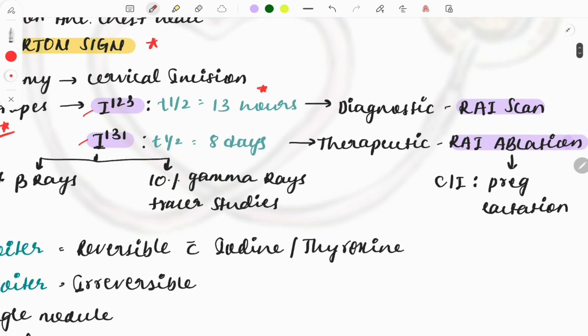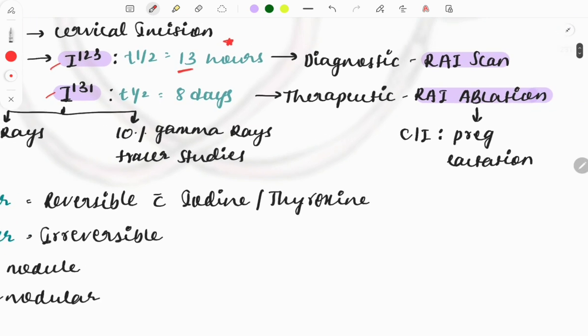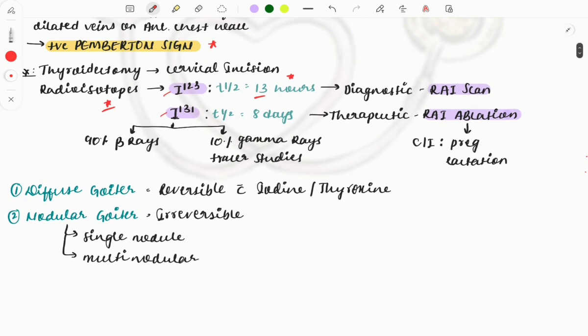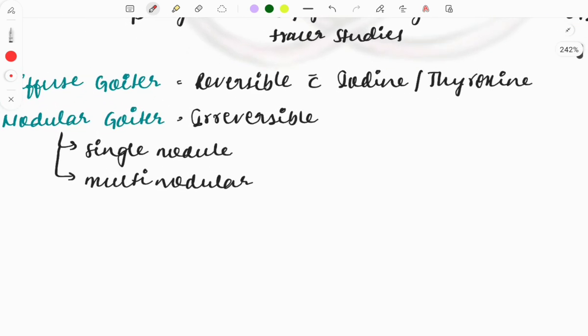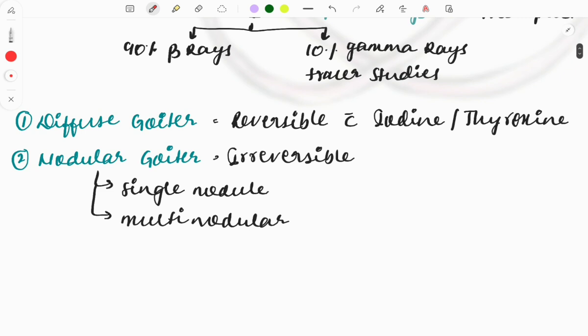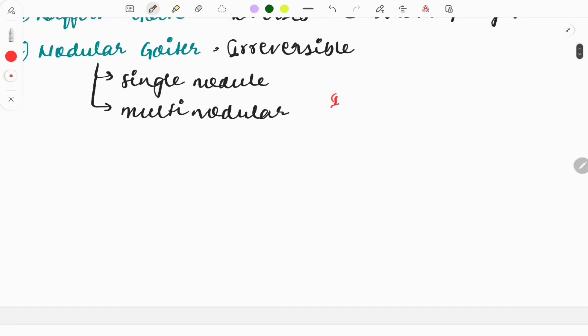Like 123, the half-life is 13 hours, so it is mostly used for diagnostic purposes, in the radioactive scan, whereas 131 is used for therapeutic purposes like ablation. These are must-knows which you must remember. Then goiter can be diffuse or nodular. If it is diffuse, it will be reversible with iodine or thyroxine, and if it is nodular, it will be irreversible, and there will be a single nodule or multinodular. Image-based questions have been asked on this nodular type.